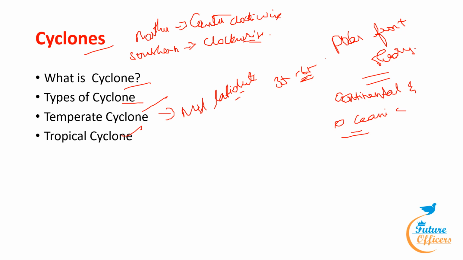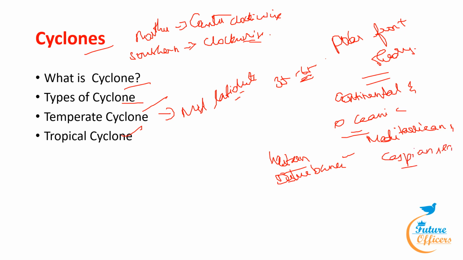Now, along with this, we have to know what the western disturbance is. Under the influence of the subtropical westerly jet stream, wave cyclones originate over the Mediterranean and Caspian seas and move eastward. Western disturbance forms in the Mediterranean and the Caspian Sea and moves in an eastward direction.